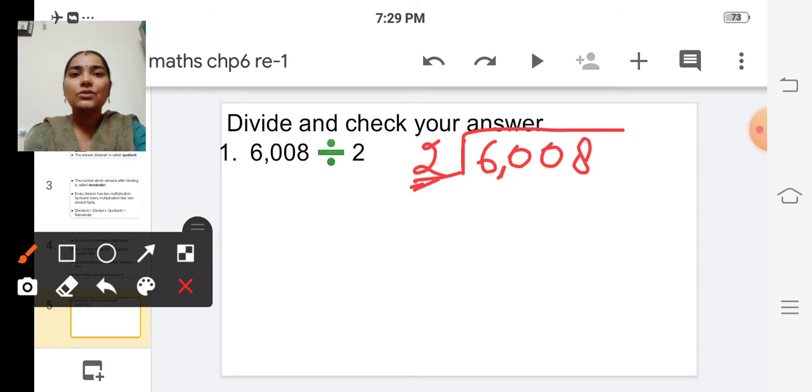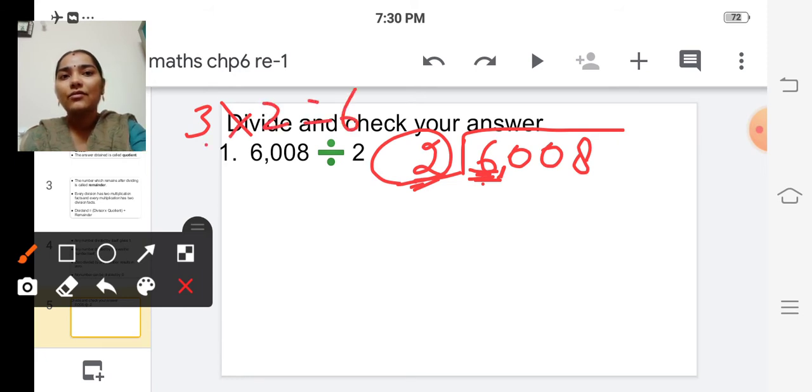Now we will see in the two tables how many times it will go so that the product is less than or equal to 6. 3 twos are 6, 4 twos are 8.